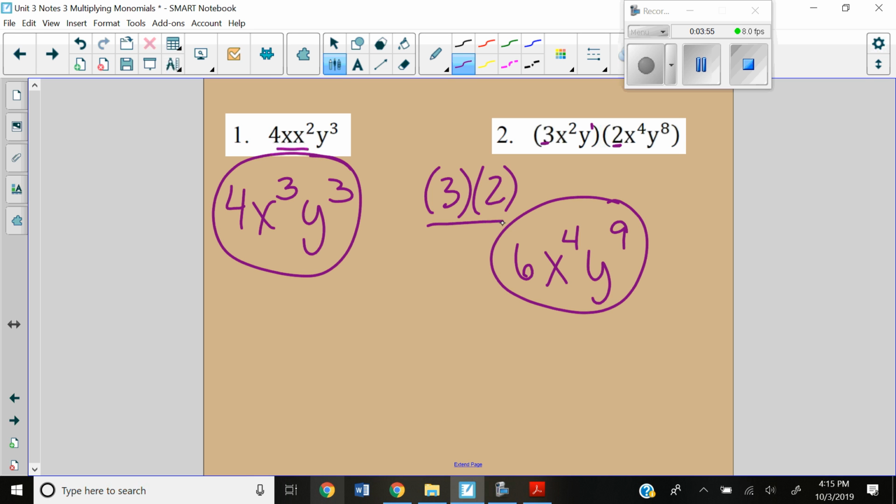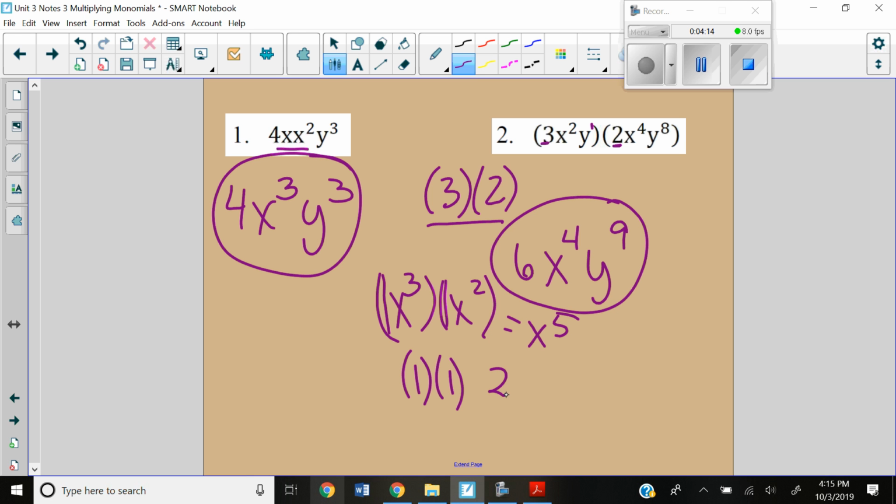Now I want to mention you have 3 times 2 here. If you had something like x cubed times x squared, our coefficients are 1. Think about it: if I had 1 times 1, I'm still going to multiply them. So this one is going to become x to the 5th, not 2x to the 5th. I don't add my coefficients there. Keep it the same as the other ones.